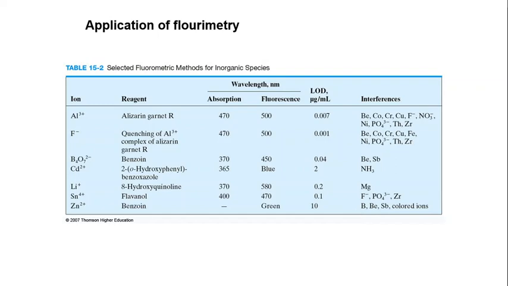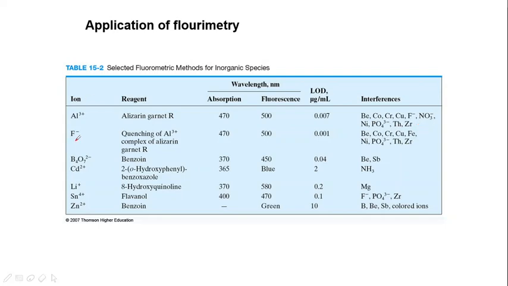Continuing with the application of fluorimetry. There are selected fluorimetric methods for inorganic species. Species like Al3+ could be combined with alizarin garnet R, and we can see that there is a fluorescence wavelength at 500 nanometer with a limit of detection of 0.007. There are many interferences that we can see, and these interferences should be avoided so that we get proper fluorescence.